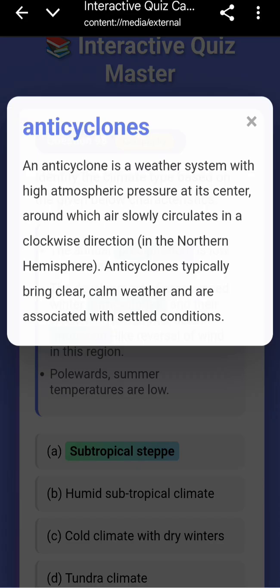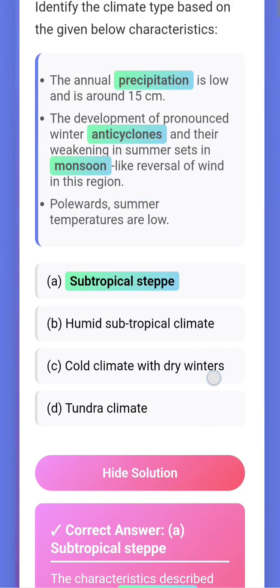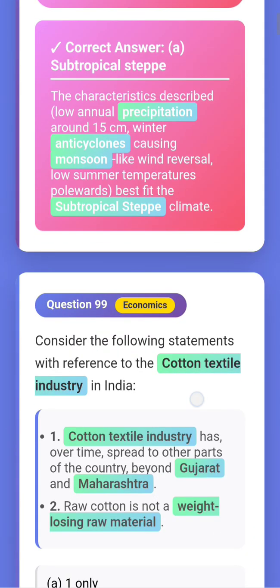And what is an anticyclone? This is an extra fact I am telling you. An anticyclone is a weather system with high atmospheric pressure at the center. In a cyclone, there is low atmospheric pressure at the center. This is the difference you have to remember. We would go to the second question.